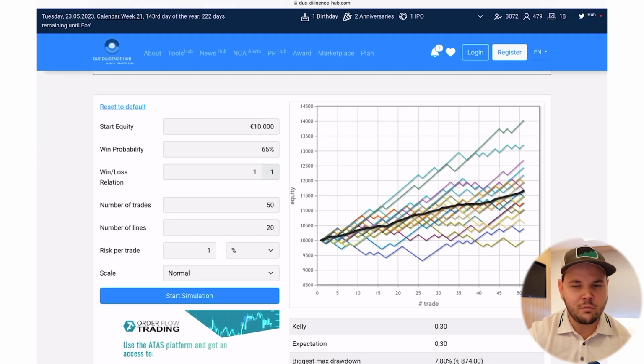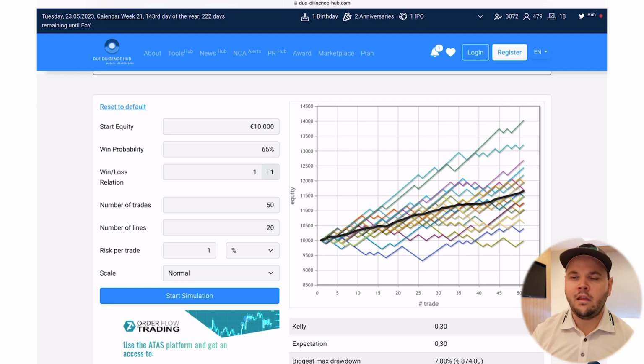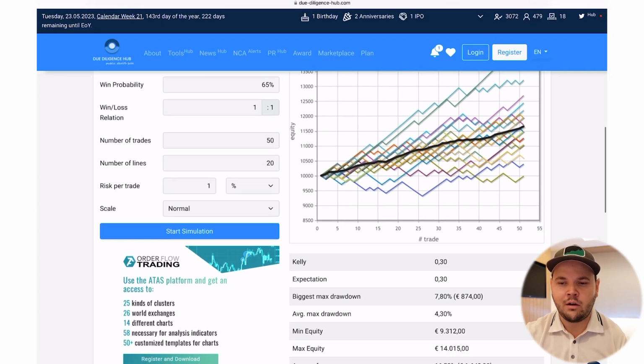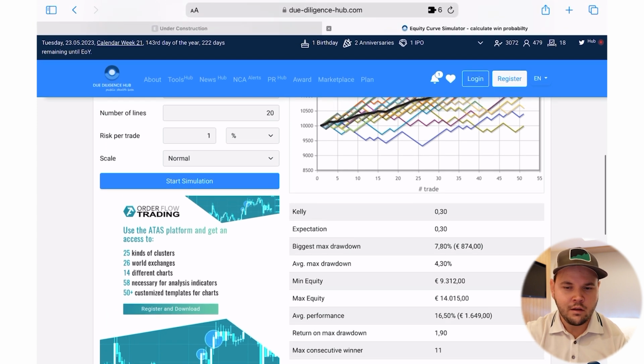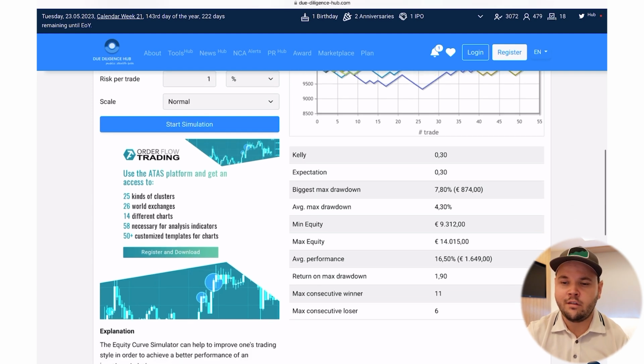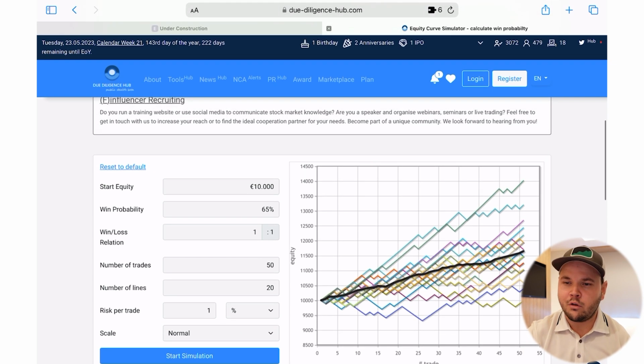Your equity curve could be somewhere in the middle, somewhere on the lower side, or somewhere on the upper side, but over time things will normalize to being more average, closer to this average line, which is cool as a reality check. You also have some stats: biggest drawdown, average max drawdown, minimum equity, maximum equity, average performance, and all these things on the side. So it's good to have a look at this to get a better picture and know what you could expect.